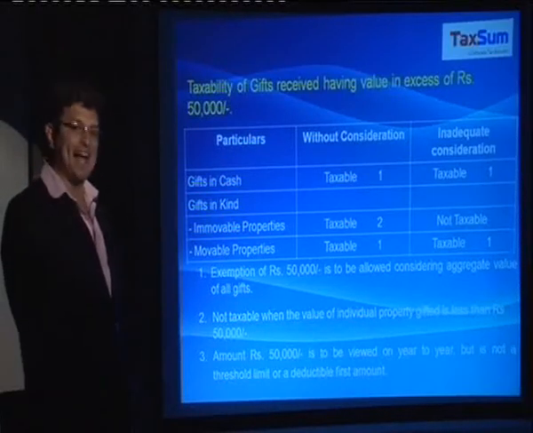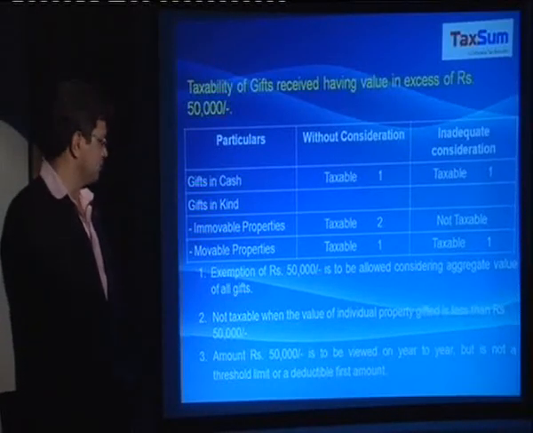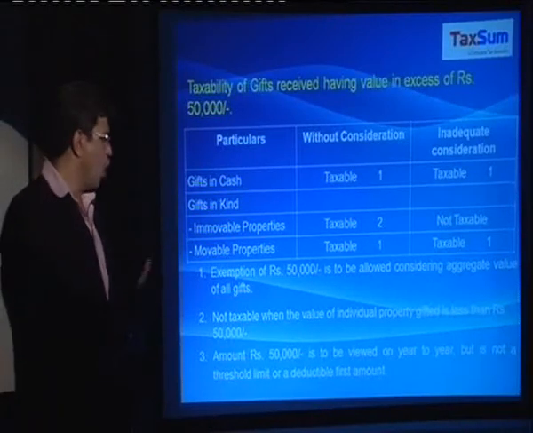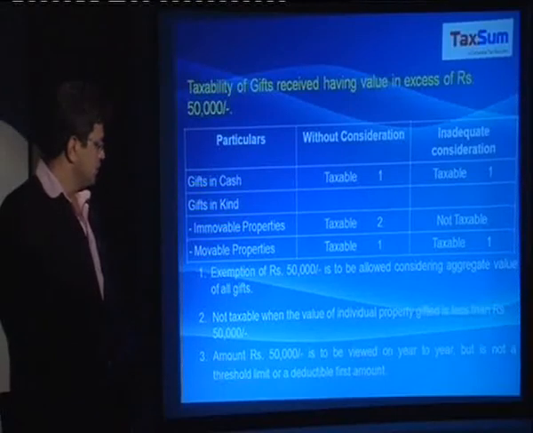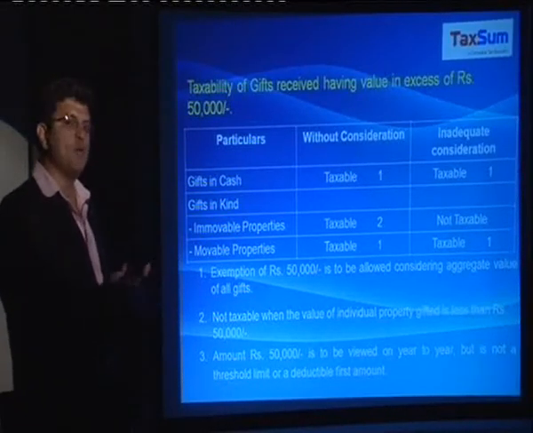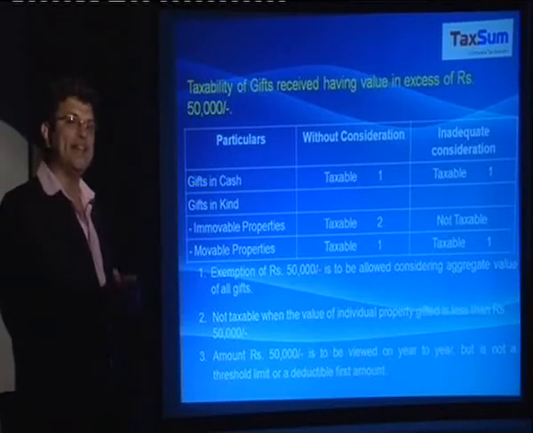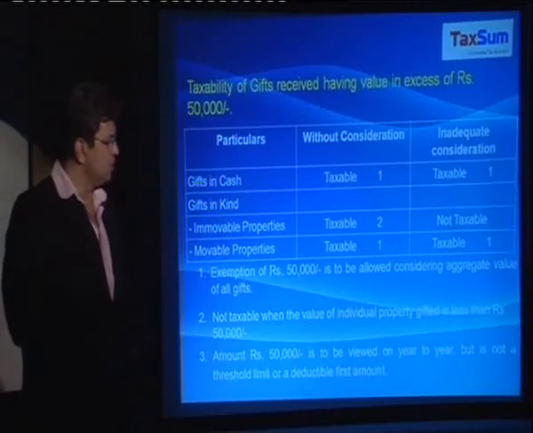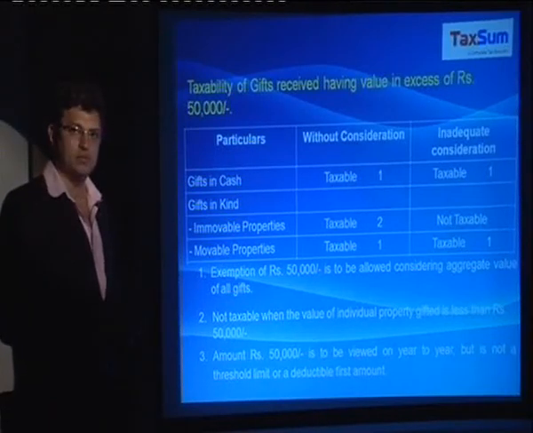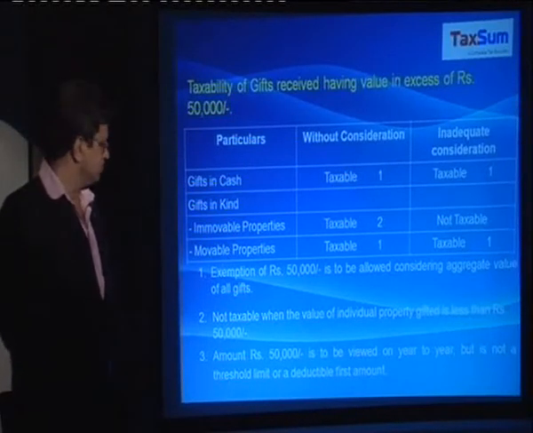But if the gift is in kind, then there are again two bifurcations. Gift in kind would be in the form of immovable property or movable property. First we take immovable property. If a person receives an immovable property without consideration, then it is taxable. And if the consideration is inadequate, then it is not taxable.